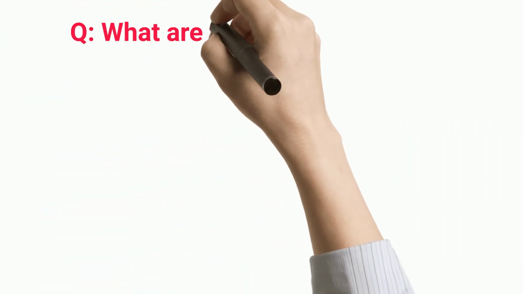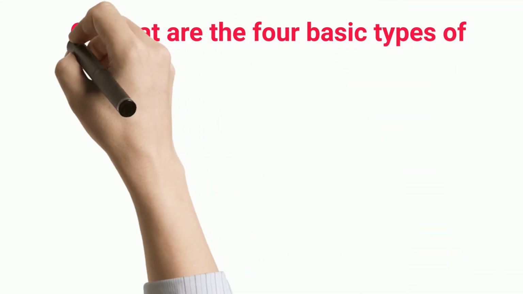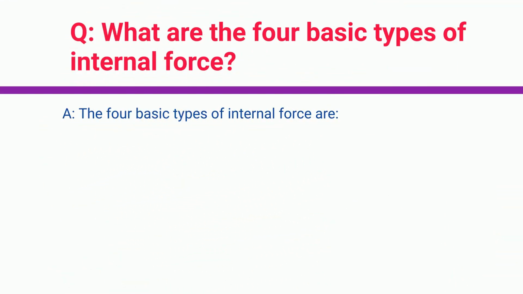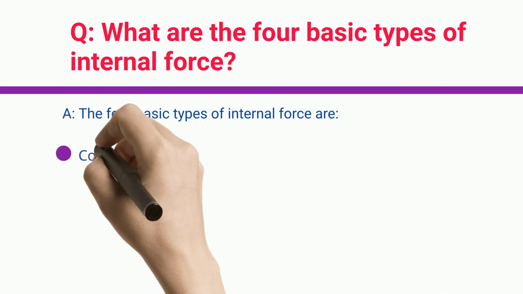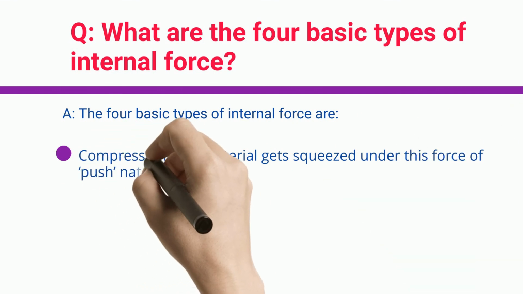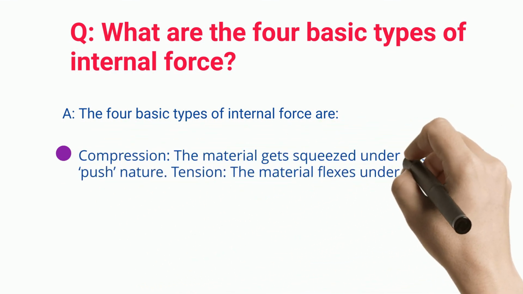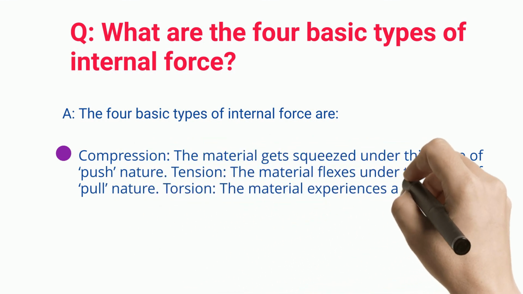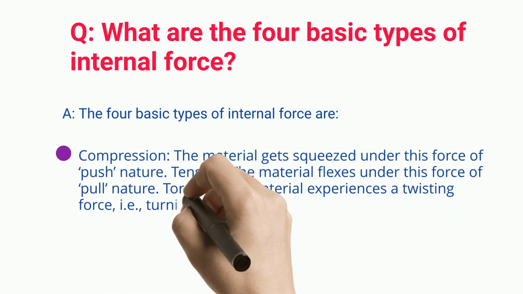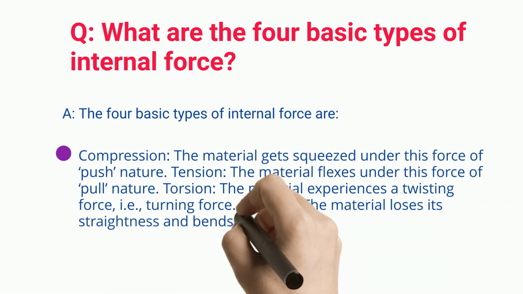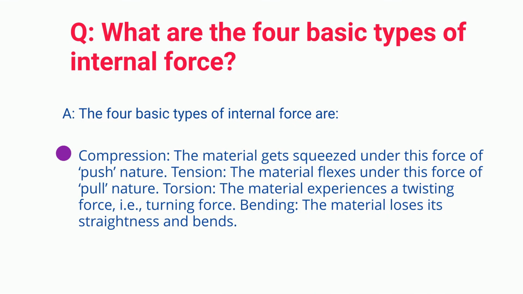Question: What are the four basic types of internal force? Answer: The four basic types of internal force are: Compression, the material gets squeezed under this force of push nature. Tension, the material flexes under this force of pull nature. Torsion, the material experiences a twisting force, i.e., turning force. Bending, the material loses its straightness and bends.